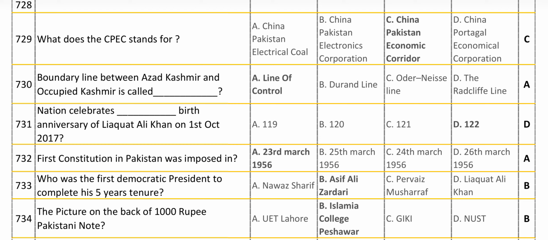First constitution in Pakistan was imposed in dash. Answer is 23rd March 1956.